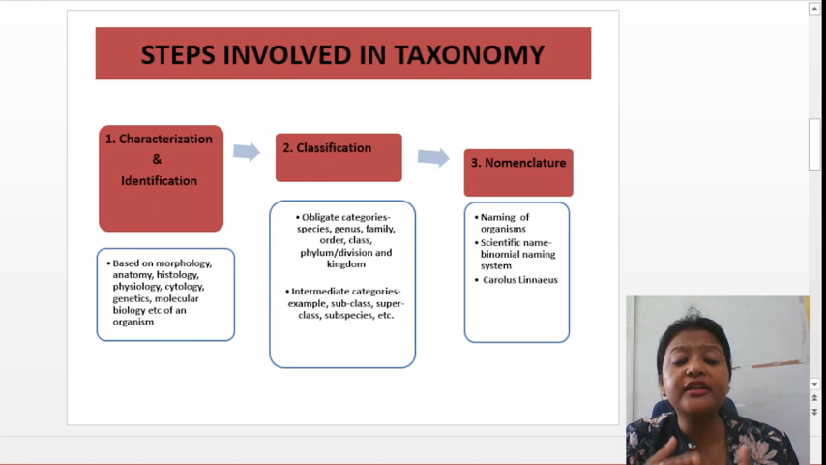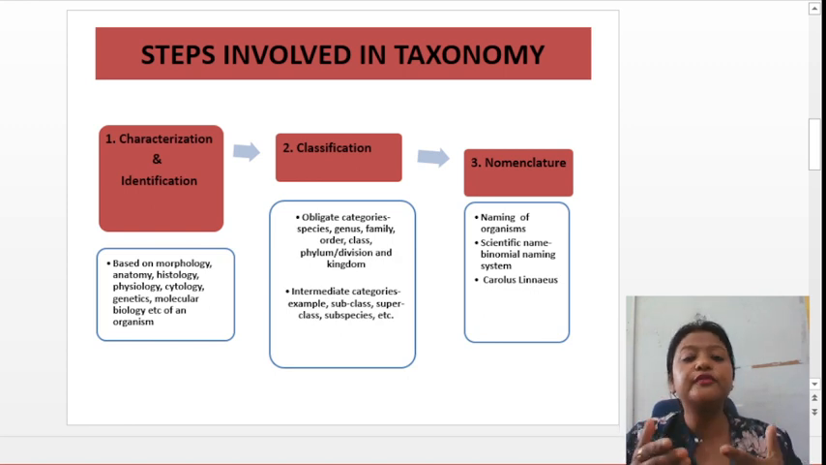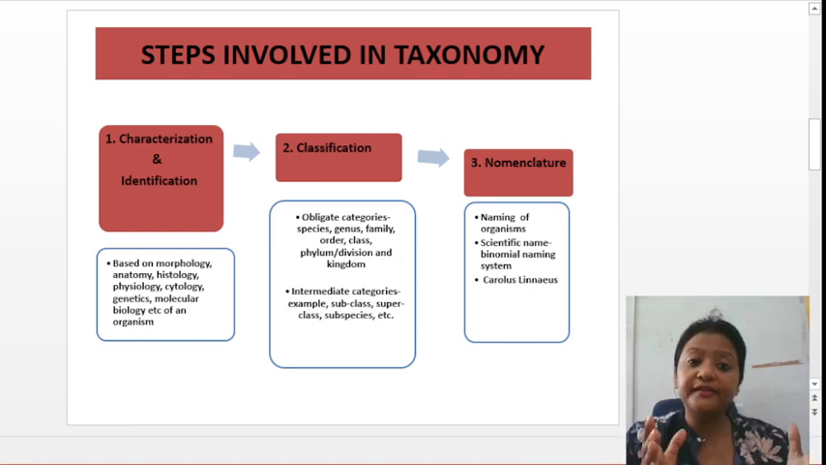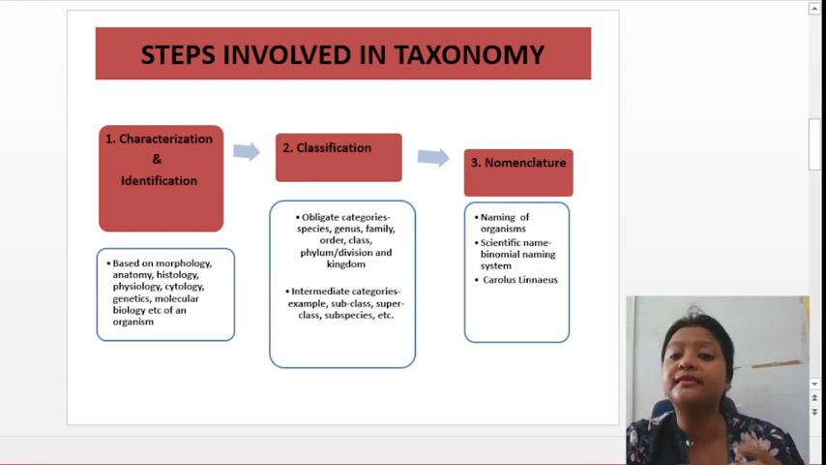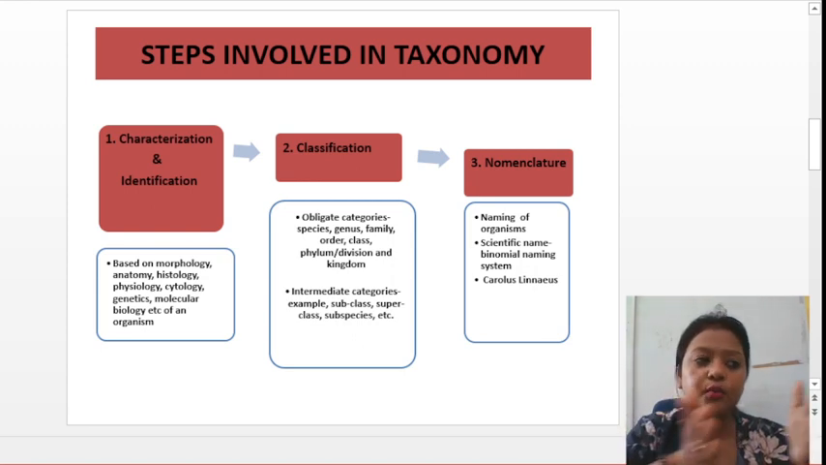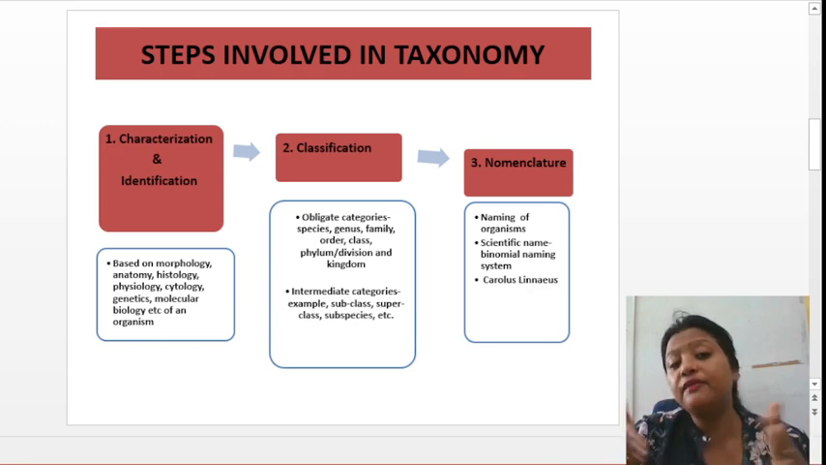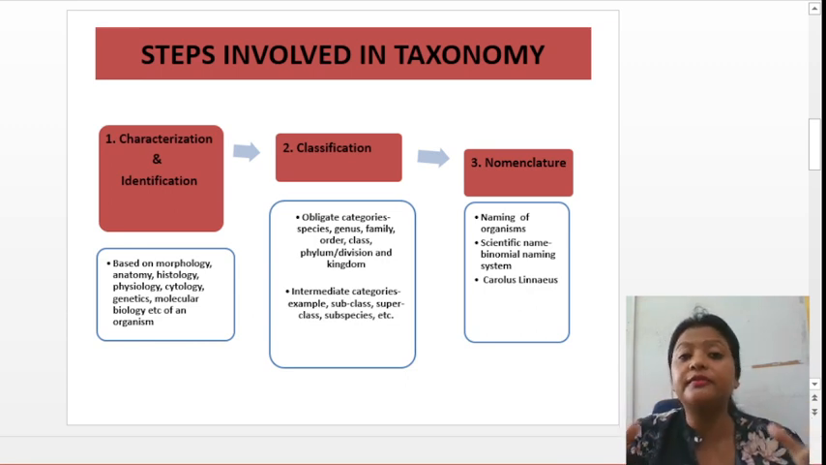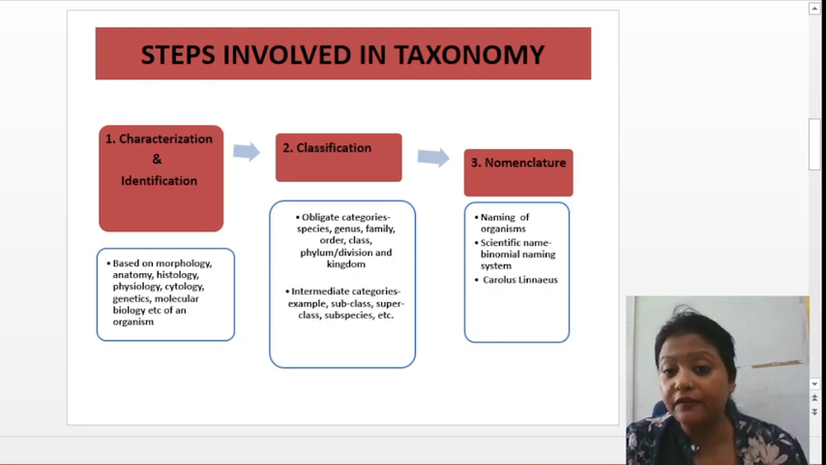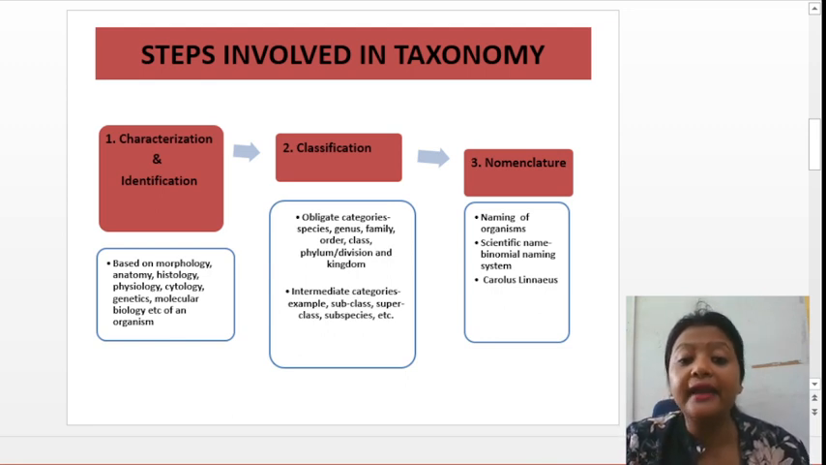Okay, so after that we go to the classification part. Suppose I have 10 plants, and if I see from the 10 plants, 2 plants are showing the same morphology, I will classify it into one group. And in this same way we will classify the different organisms into groups. That's called classification. Okay, so again there are two types of classification: obligate categories and intermediate.